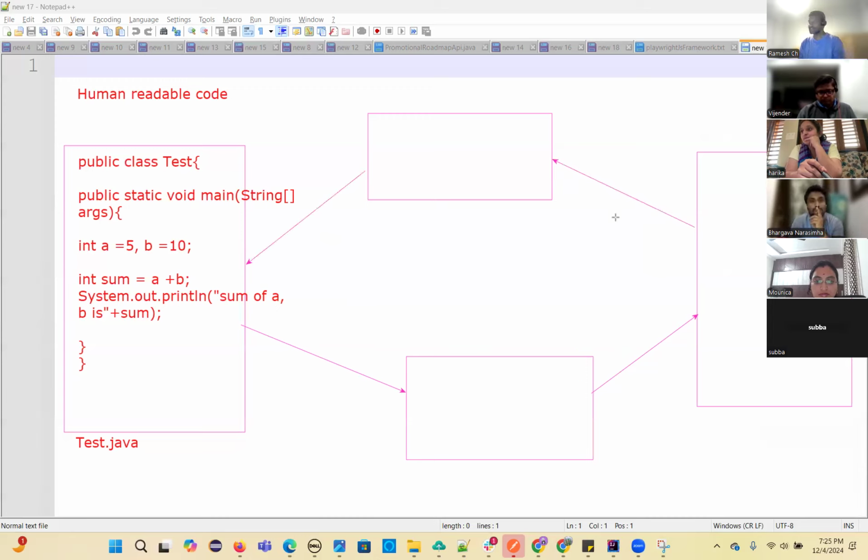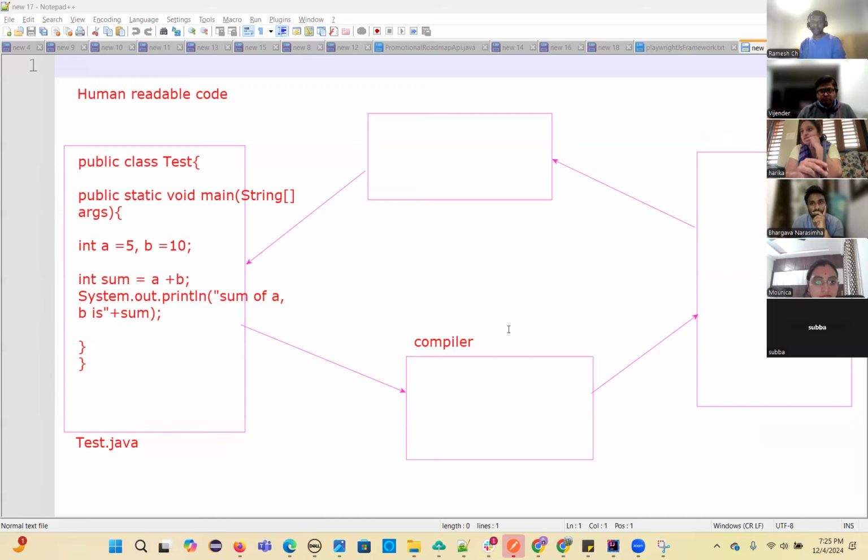Okay, sir, what are all these boxes? Don't worry, I'm going to explain one by one. So there is a compiler. First, when you write the code, it will be in human readable format, in the .java file.